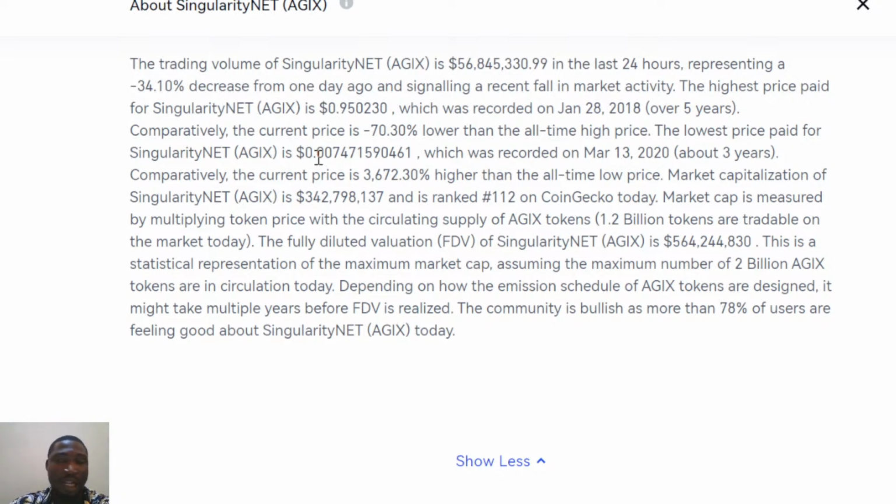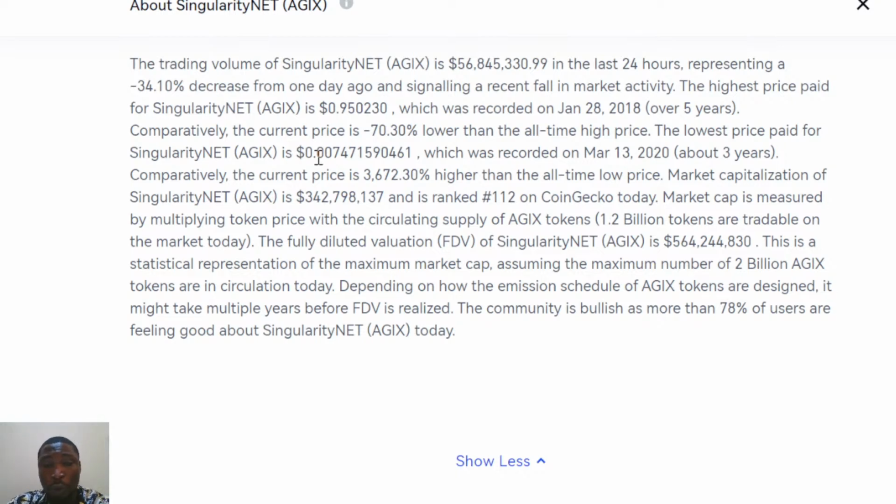This is a statistical representation of the maximum market cap, assuming the maximum number is around 2 billion active tokens in circulation, depending on how the emission schedule of this token is designed. It might take multiple years before the FDV is realized.